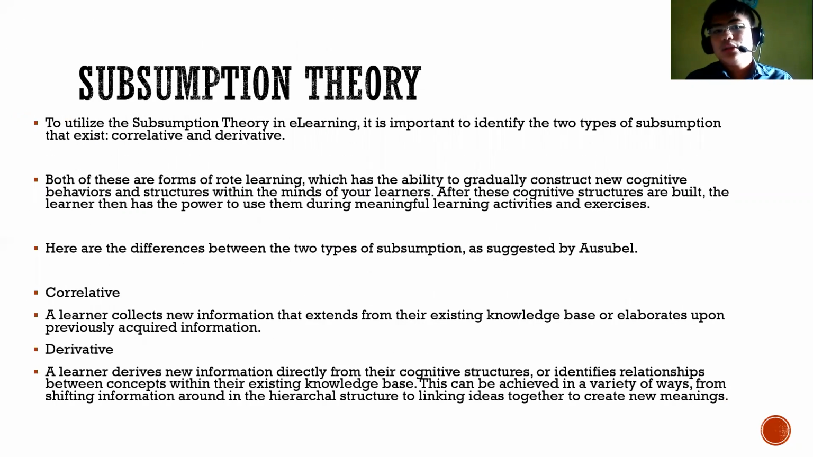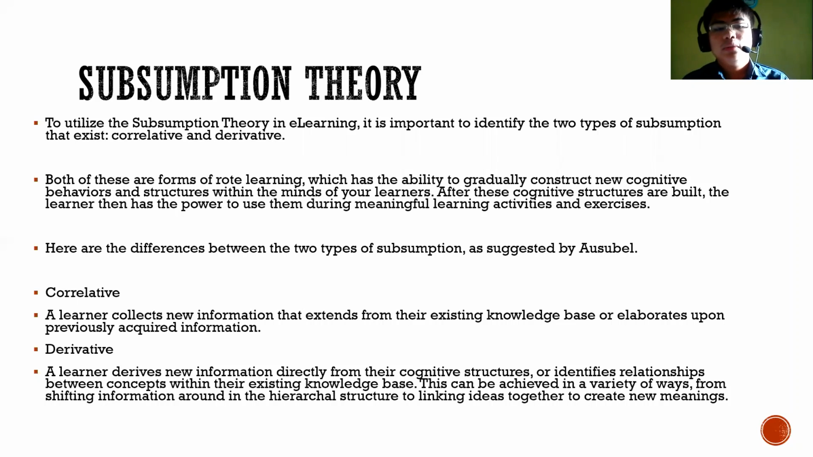So to use the subsumption theory in e-learning, it is important to identify the two types of subsumption that exist, which are correlative and derivative. Both of these forms build on rote learning, which is the ability to gradually construct new cognitive behaviors and structures within the minds of the learner. After these cognitive structures are built, the learner then has the power to use them during the so-called meaningful learning activities and exercises.